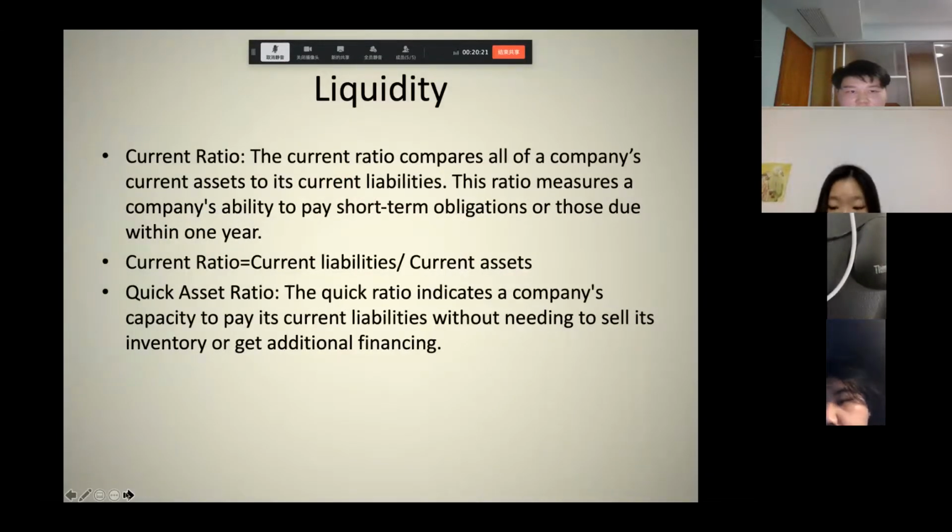Then we talk about liquidity. There are two important points in liquidity, which are the current ratio and the quick asset ratio. The current ratio compares all of the company's current assets to its current liabilities. These ratios measure a company's ability to pay short-term obligations, or those due within one year. Another point is the quick asset ratio, which indicates a company's capacity to pay its current liabilities without needing to sell its inventory or get additional financing. Next page, please.